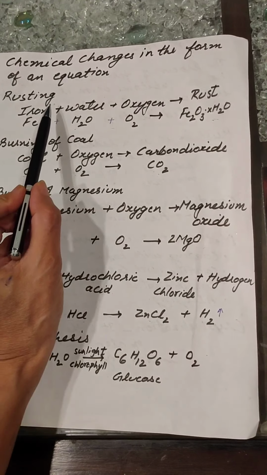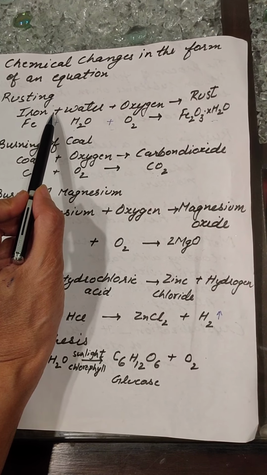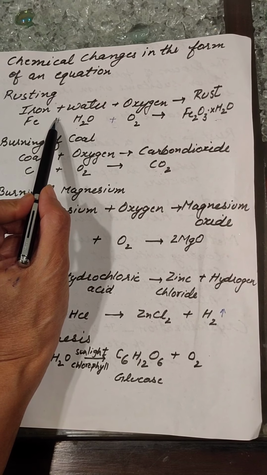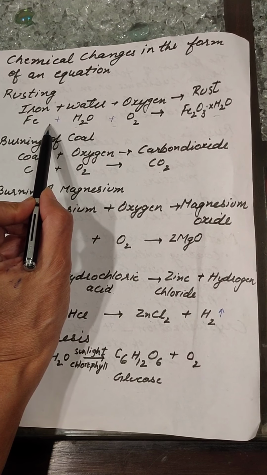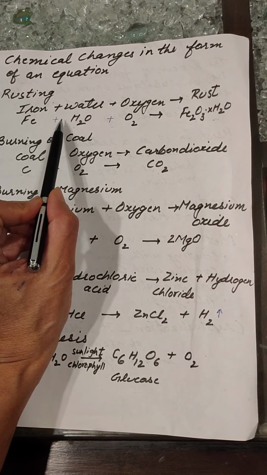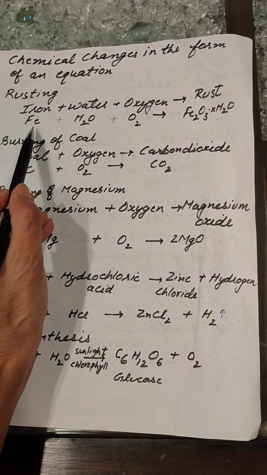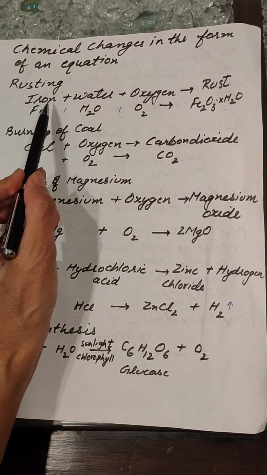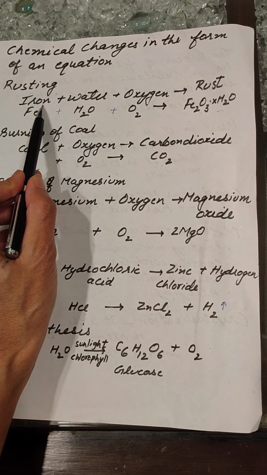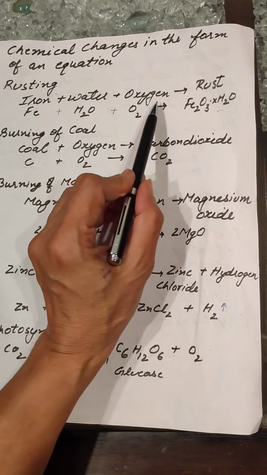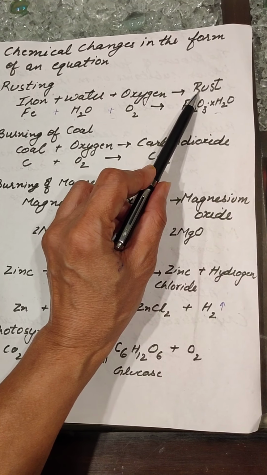First of all, take the example of rusting. As I told you, for rusting to take place, an iron substance needs to be kept in air and moisture. So, what is the symbol for iron? Fe. Here I have written, iron when combined with water and oxygen, rust is formed.